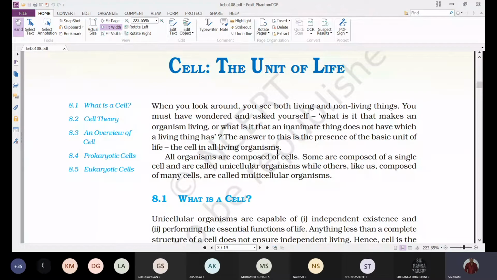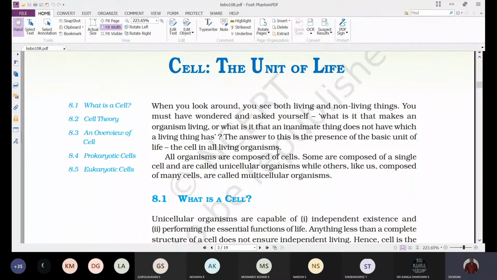When you look around, you see both living and non-living things. You must have wondered and asked yourself, what is it that makes an organism living?